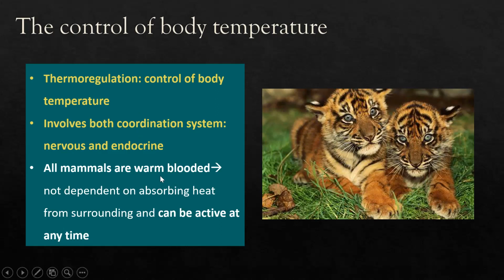One of the good things about being a warm-blooded animal is we can be active anytime, in daylight or at night. So we don't depend on external temperature to be active. While cold-blooded animals will have several times when they are more active, and several times when they need to conserve their energy.